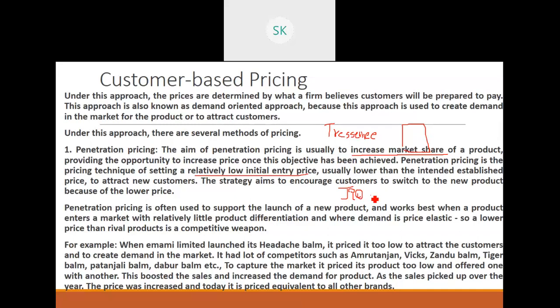They have a good customer base, so they have good market share. Then penetration pricing is often used to support the launch of a new product and works best when a product enters the market with relatively little product differentiation and where demand is price elastic. Now if your product is too much different from other products, then low price is a little difficult, because you would be spending so much on your R&D, that is research and development and all that.